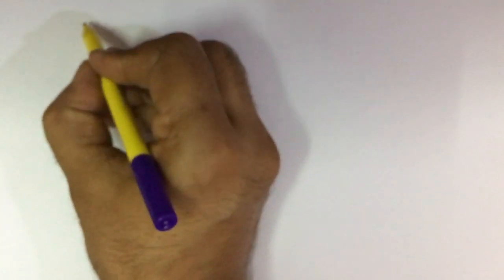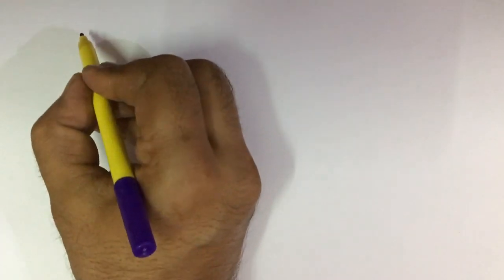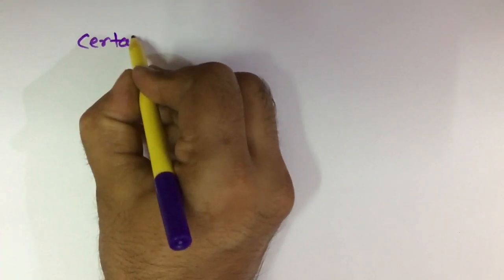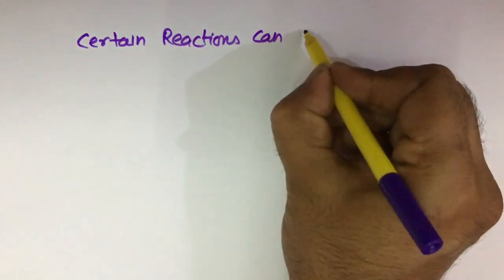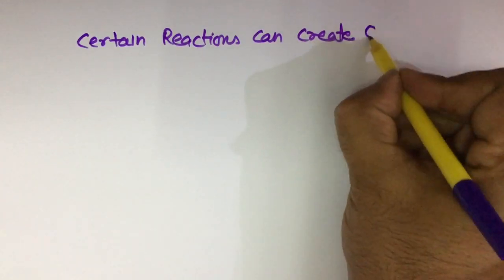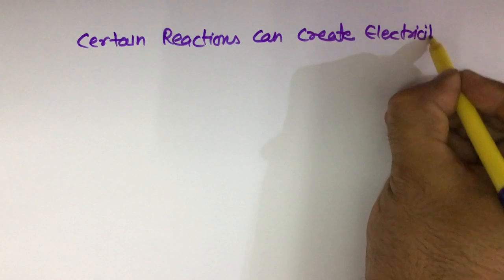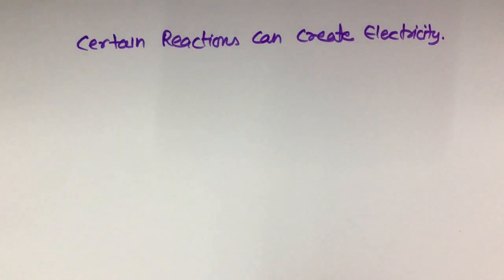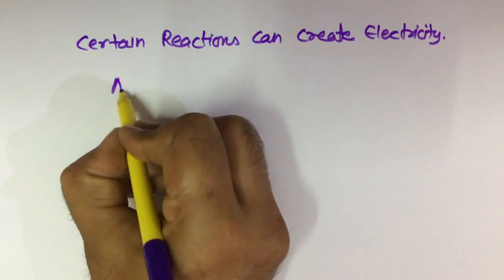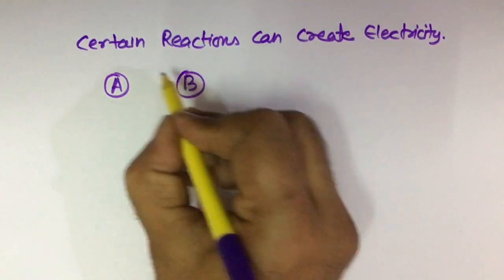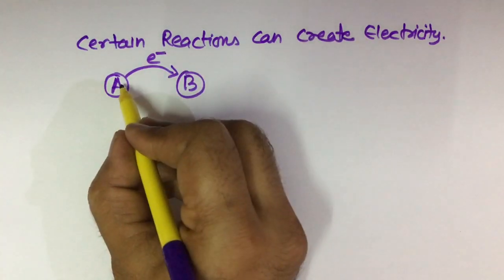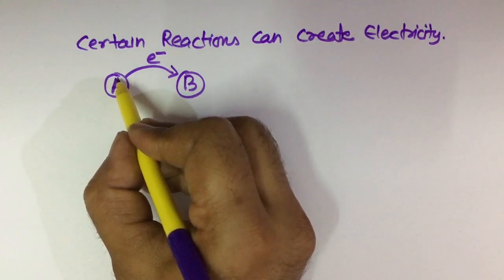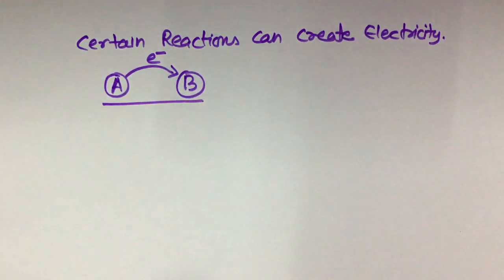The first scenario, that certain reactions can create electricity. Now we have just discussed the redox reaction where electrons move from atom A to atom B. Now how can we generate electricity through this?